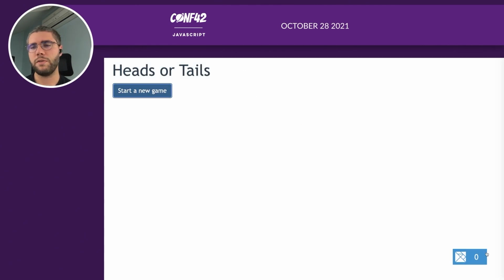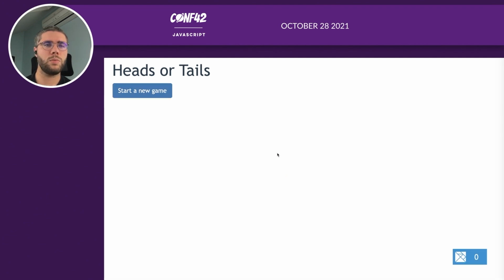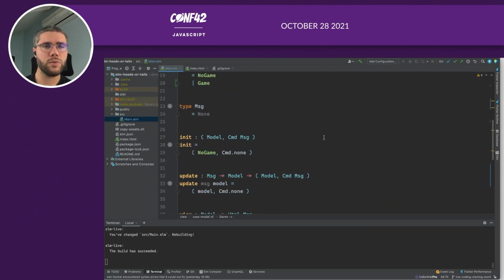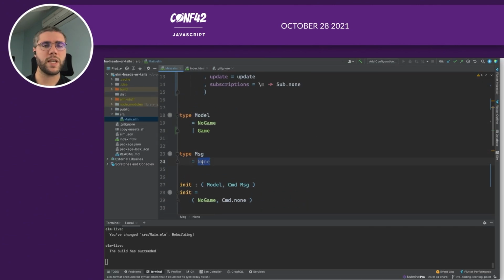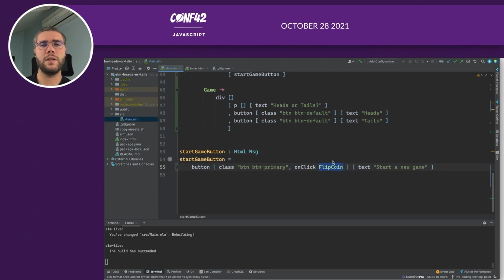It doesn't work because if you have a look right here, we are not sending any message to the runtime. So here we need to create a new message to say, okay, we need to flip the coin. So it's a message that you can create. And when we're clicking on the new start button, we will send this message. So on click, we will send this message to the application.